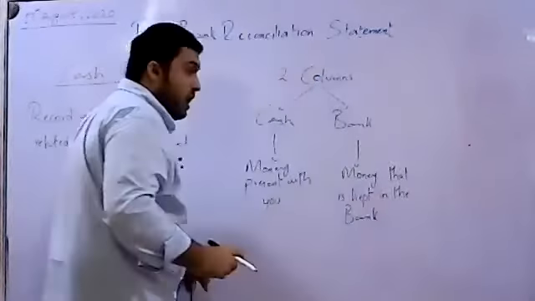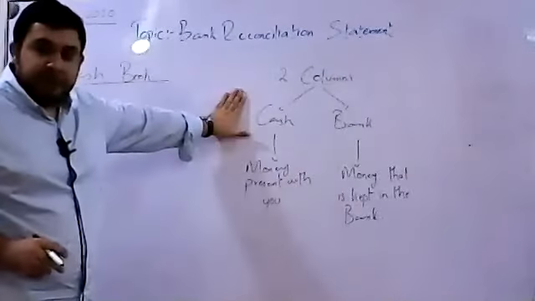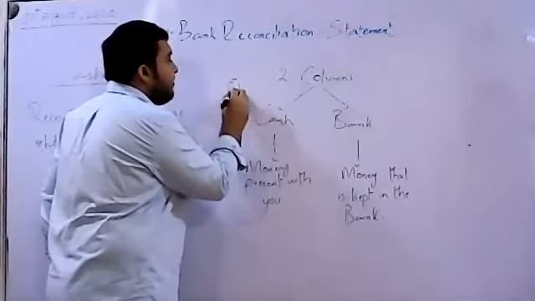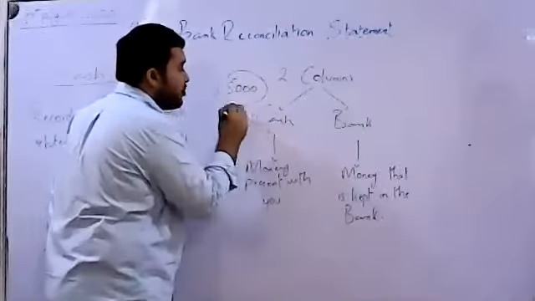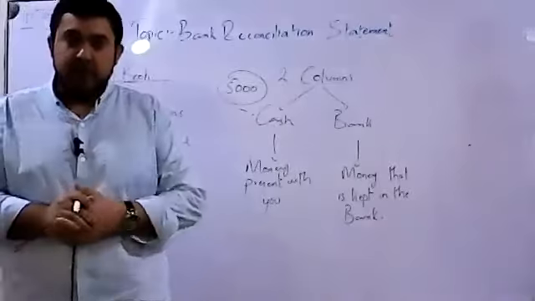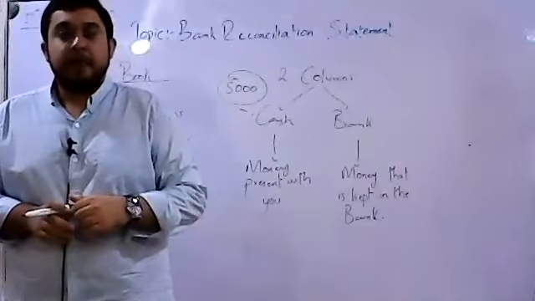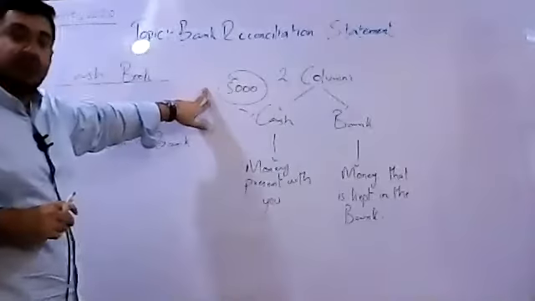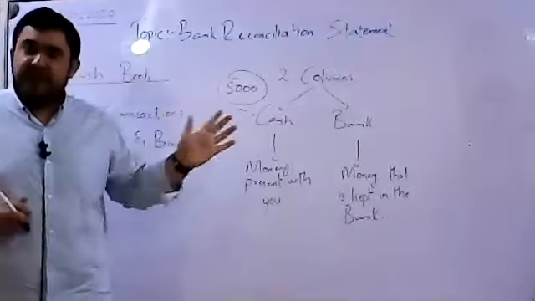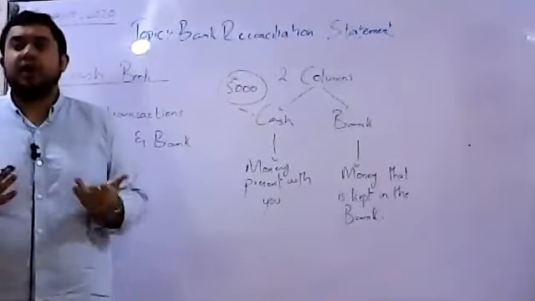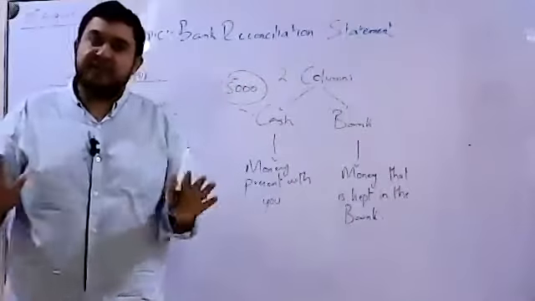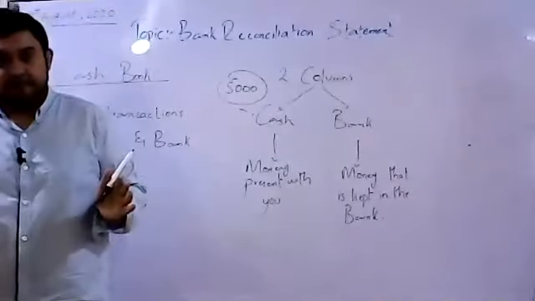Okay. Now, what if there are two columns and the cash column says that you have 5,000 in your cash, the cash till, the box, the cash till, which is normally used in the organizations. What if the cash book says that you have $5,000 in that cash till? So verifying the availability of these $5,000 is very easy. How can we do that? We can open up the cash till, we can count the cash, and that's it. If that's 5,000, that means things are absolutely fine.